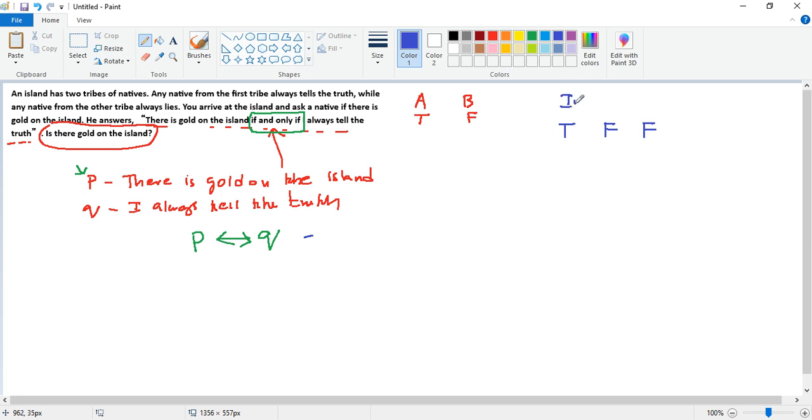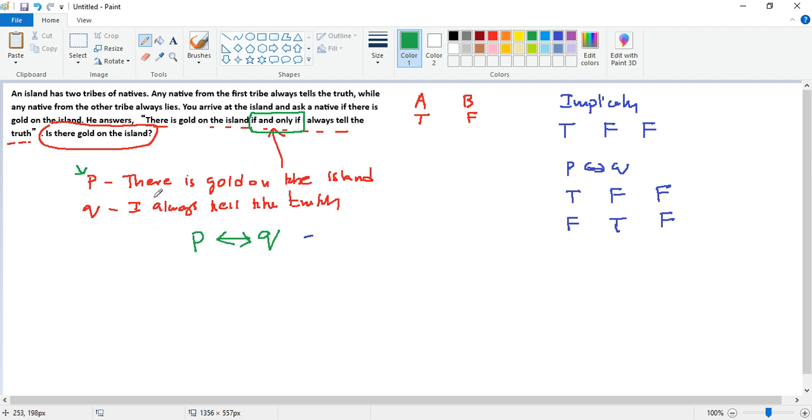For double implication, P forward and backward implies Q, it will be false when both are different. Like if P is true and Q is false, it will be false, and also if P is false and Q is true, it will be false again because it has to be going in both directions, right?